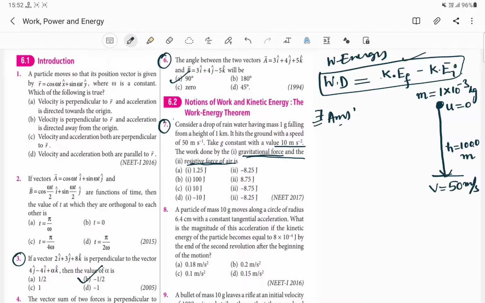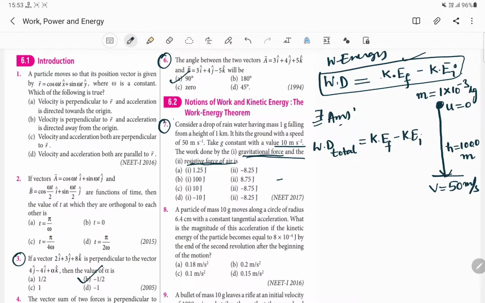For number 1, what will be the total work done here? Total work done is equal to change in kinetic energy: kinetic energy final minus kinetic energy initial.